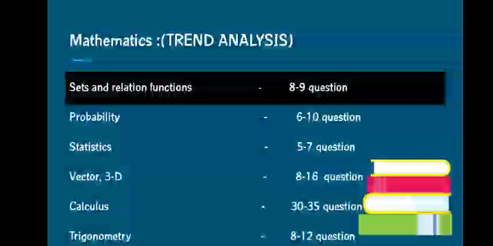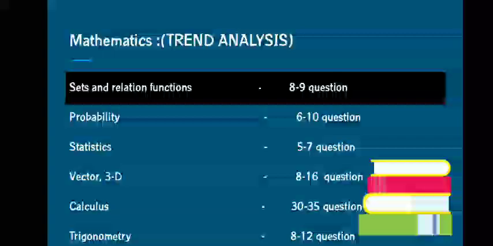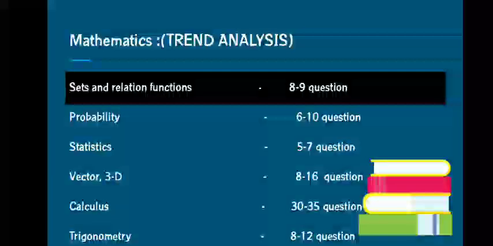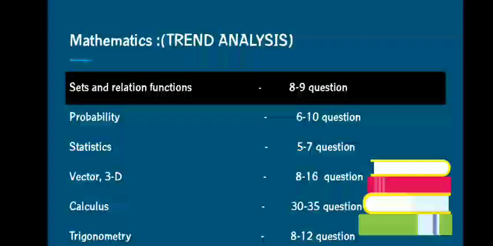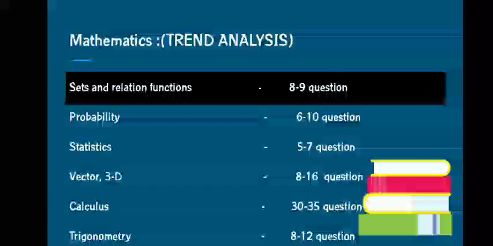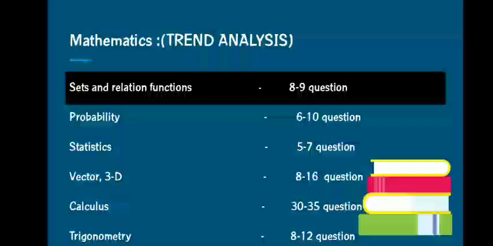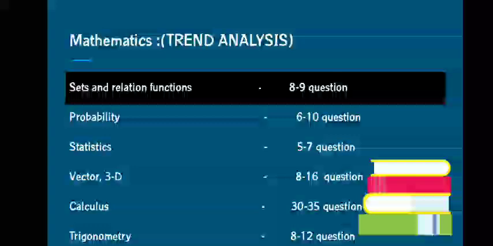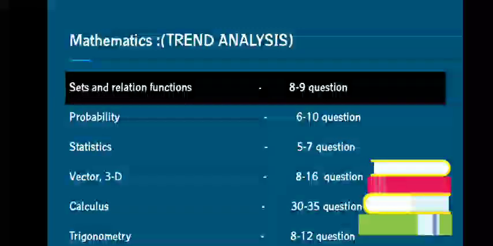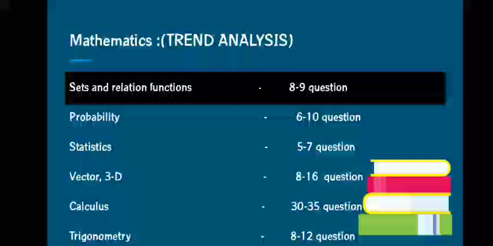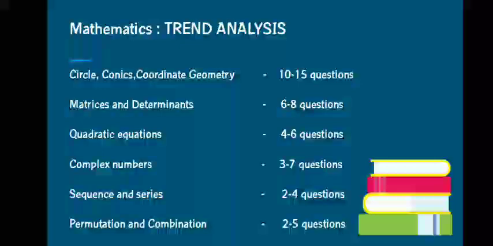So let's discuss the trend, because trend is the most important thing every aspirant must be aware of. Coming to trends, sets and relation contains 8 to 9 questions every time. We have 6 to 10 questions from probability every time. From statistics, it is 5 to 7 questions. In vector 3D, we have 8 to 16 questions. From calculus, which is the major portion, we get 30 to 35 questions. And from trigonometry, we get around 8 to 12 questions every time.